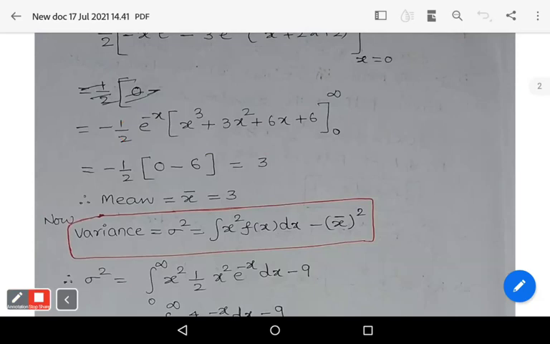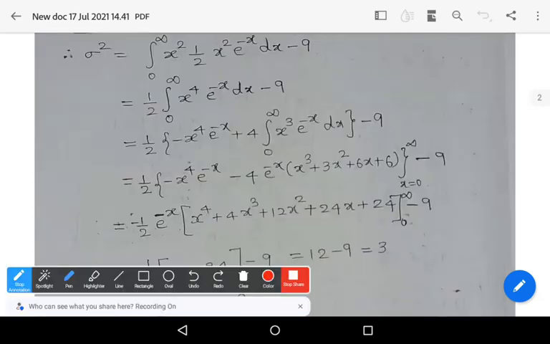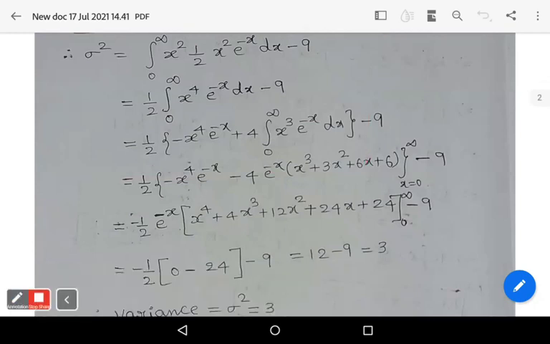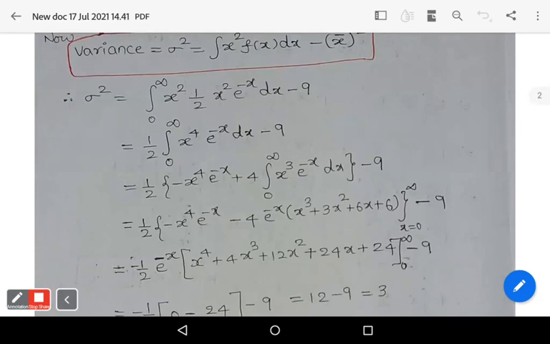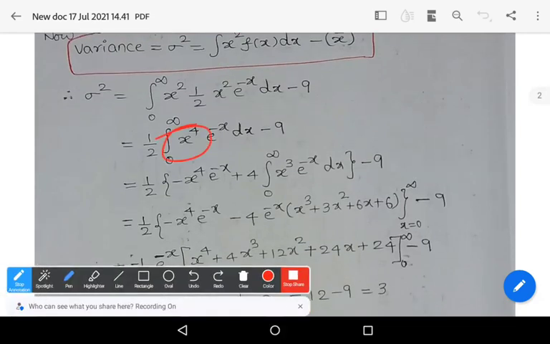So let us substitute the term here. Already we have 4 because of this calculation: derivative of x power 4 is 4x cube. So we have already that constant 4. And here you must write 1 by 2, but I took the common term to the outside. So 1 by 2 into 4 into e power minus x into x cube plus 3x square plus 6x plus 6, and the limits are 0 to infinity, minus 9.